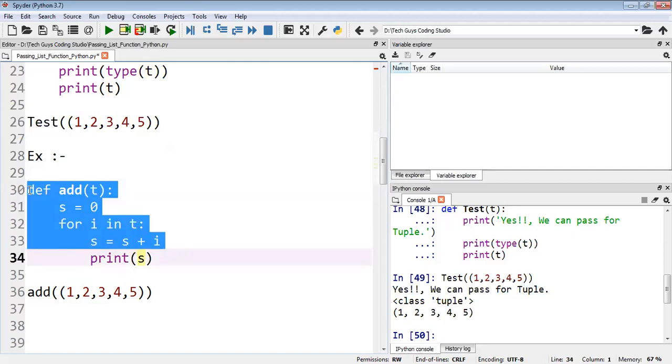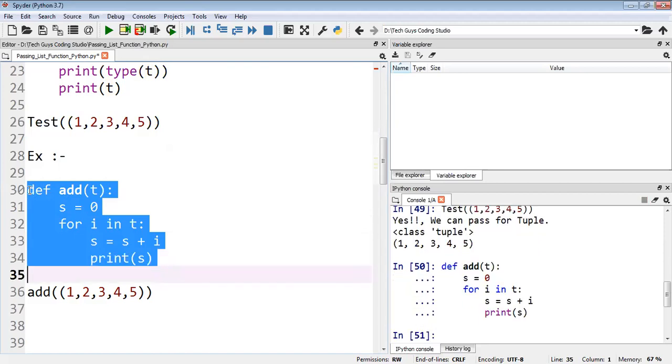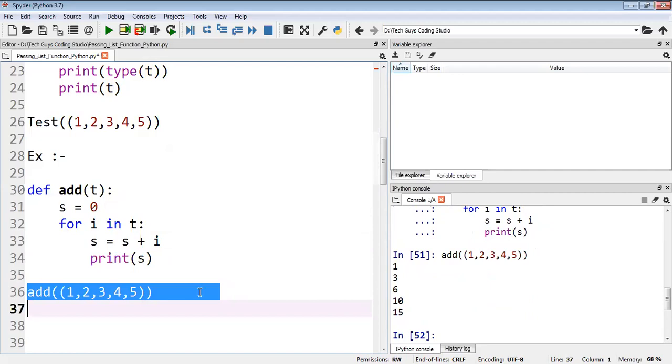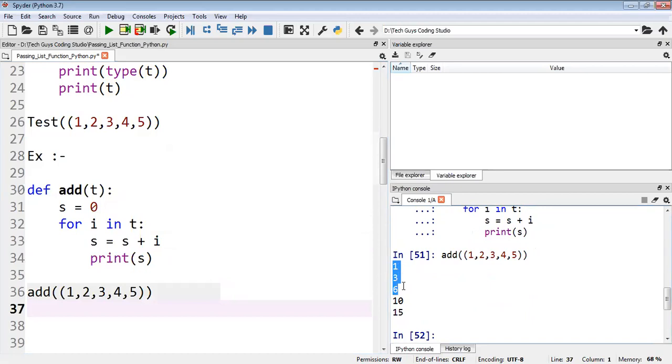So I will execute this one first. Executed successfully. Now I will call this method. Yeah, we can see the output is correct. See, starting 1, 1 plus 2, how much, 3, 3 plus 3 is 6, 6 plus 4 is 10, 10 plus 5 is 15. Like this we got the output.